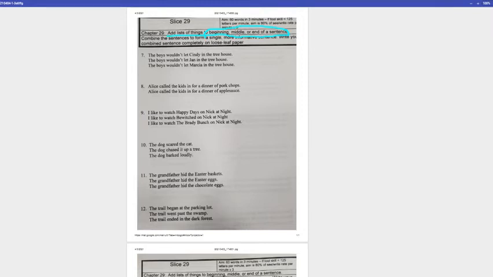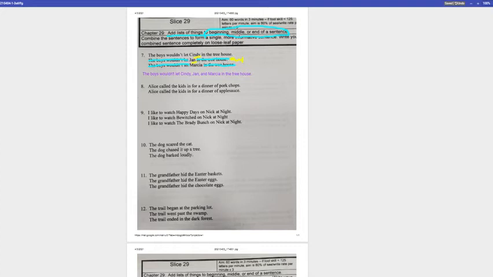So let's see here. What's being repeated in each of the 3 here? We've got the boys wouldn't let, so we're going to cross that out in the second and third sentences. The other thing that is repeated in each of the 3 sentences is in the treehouse, so we're going to cross that out. And then we are making a list. So we will put a comma after Cindy, a comma after Jan, and then we are going to have an and in between the last 2 items of the list. So all together, the boys wouldn't let Cindy, comma, Jan, comma, and Marcia in the treehouse, period.